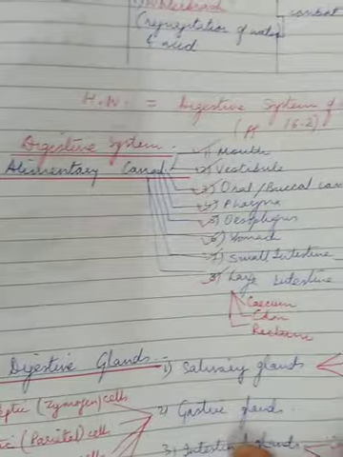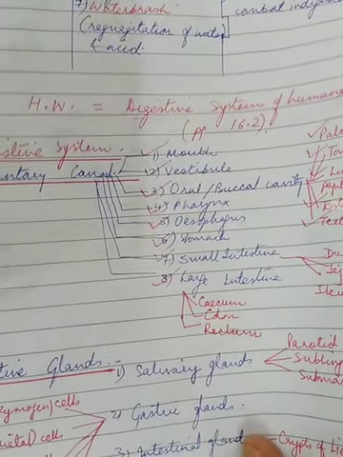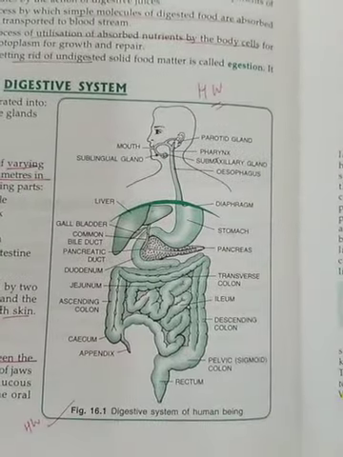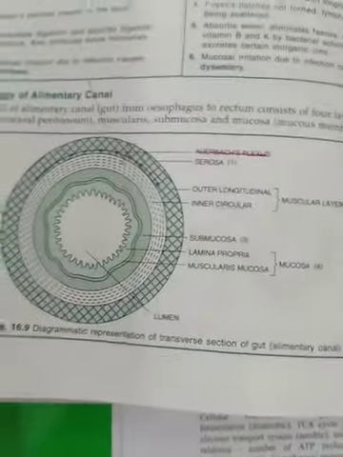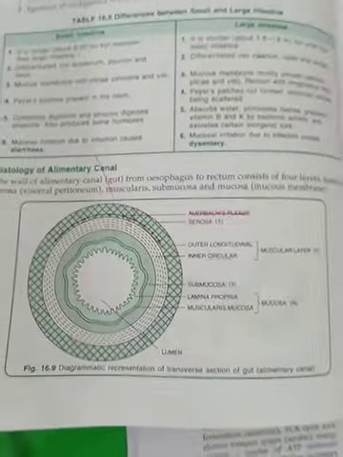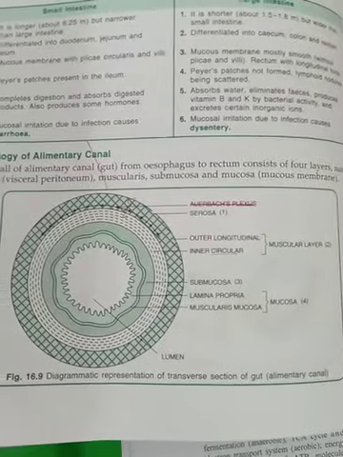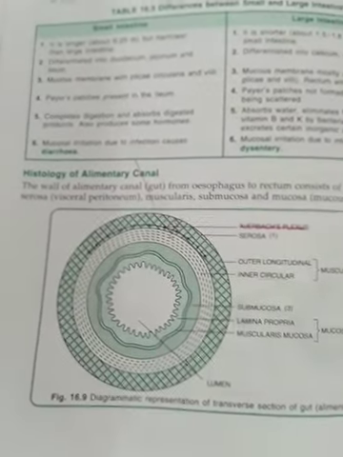One more homework for today, children. Last time I gave you the important diagram, the digestive system of humans, page 16.2. I have shown it also. Those who have still not drawn it, kindly draw this diagram. This has been clearly mentioned in your syllabus. Maybe you can be asked to draw. And the second diagram, which is again mentioned very clearly, is the transverse section of the alimentary canal, which we also call the gut. So though histology is not in your course, I'll show you.